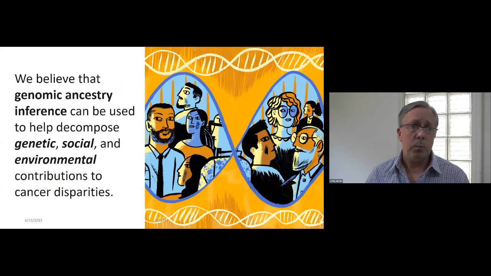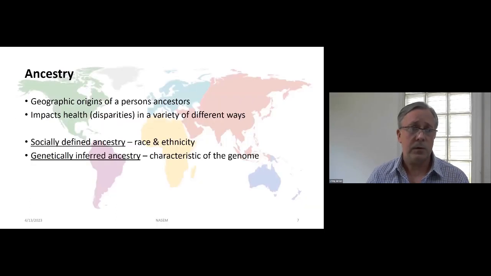And what we believe, what I'm posing here today, is that genomic ancestry inference can be used to help decompose the genetic, social, and environmental contributions to cancer health disparities in the US and other cosmopolitan diverse countries. So when I say ancestry, what I'm referring to are the geographic origins of a person's ancestors.